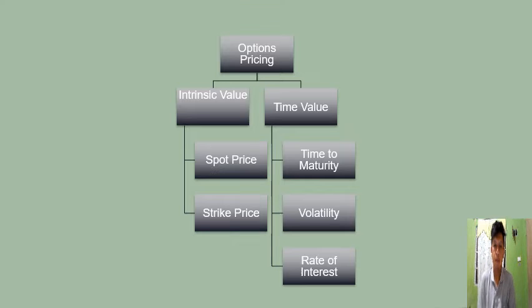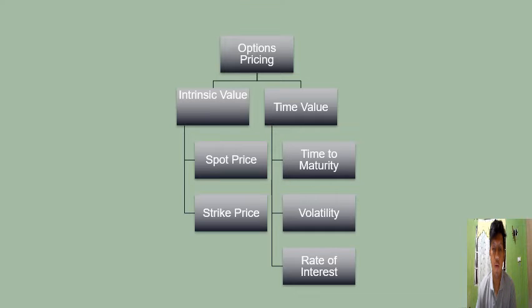So options pricing can be divided into two major components. The intrinsic value. Intrinsic value is yan yung price ng option if you are going to exercise it now, and yung time value if you are going to exercise the option at time of maturity.